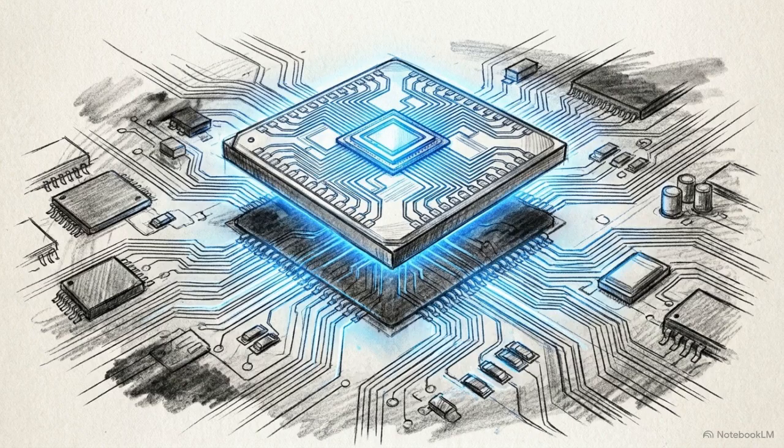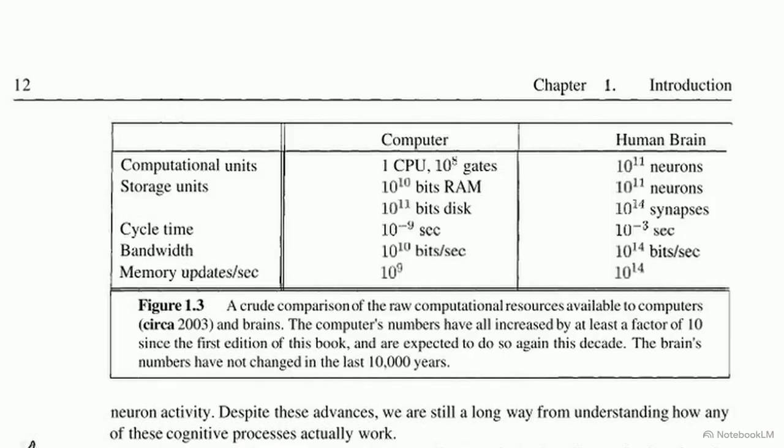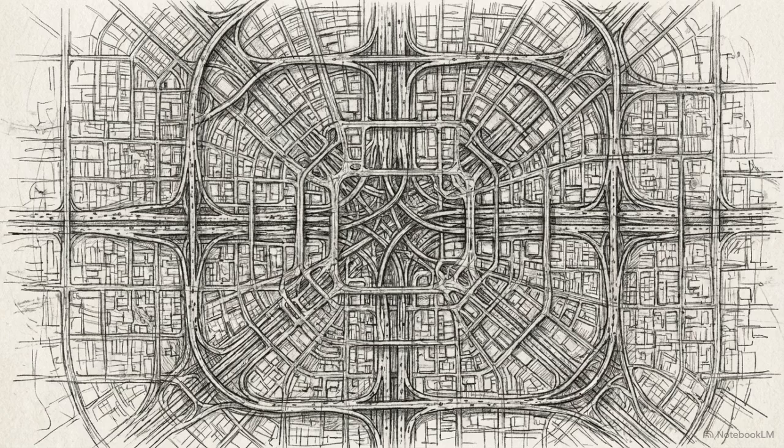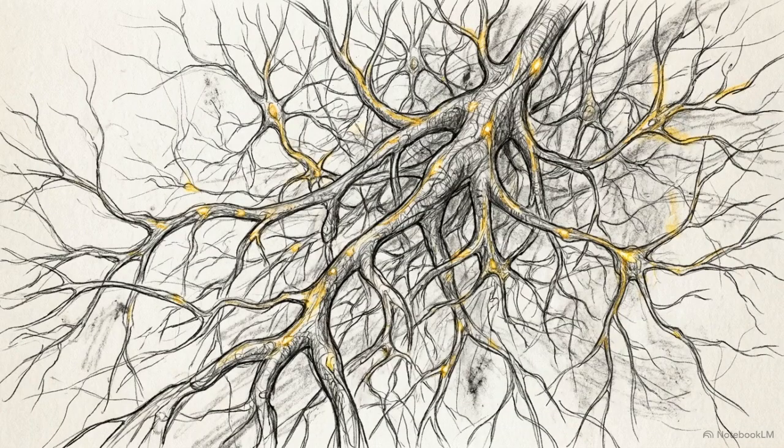It is tempting to believe that hardware upgrades will eventually rescue us, that faster processors will simply outrun this complexity. This table compares the raw computational resources of a 2003 CPU against the human brain. The chip has a massive advantage in switching speed, executing instructions in nanoseconds. However, the brain compensates with structural parallelism, utilizing trillions of synapses simultaneously. Sequential processing speed is functionally useless when navigating the exponential complexity of real-world environments. A computer might think a million times faster in a straight line, but the brain processes information faster by evaluating thousands of paths at once.